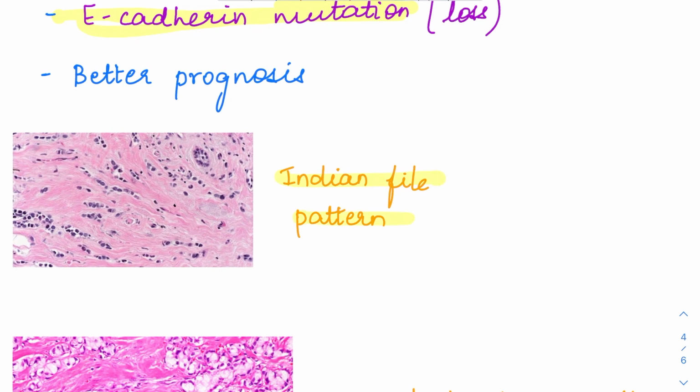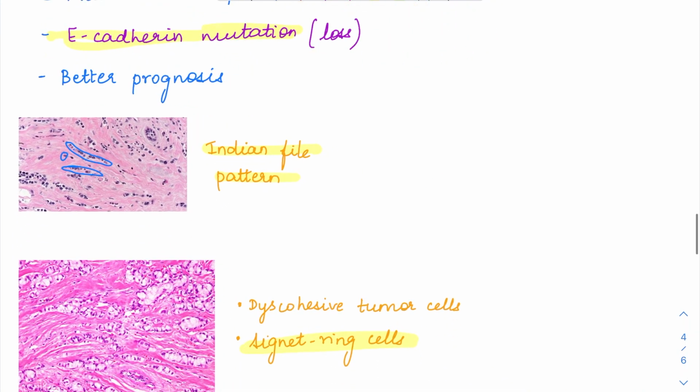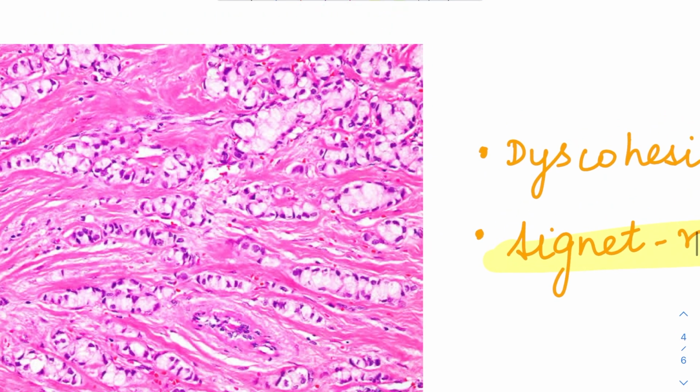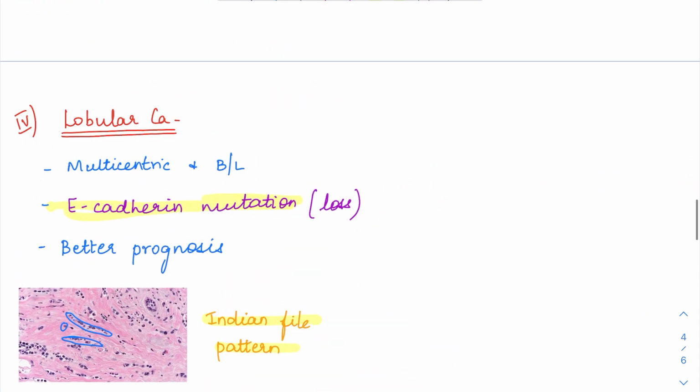So in this image, if you see, they are going to be arranged as single cells. Each of these cells is either single or arranged in a linear pattern, like a line. Like in Indian file, the army people, they go, no? So Indian file pattern or single file pattern is seen in lobular carcinoma. And here in this image, if I zoom in, can you appreciate this is the individual cell over here. The cell has a nucleus displaced to the periphery, and the rest of the cell appears clear. So this is how a signet ring cell will appear. All of these are signet ring cells. Single cells are present, and a linear pattern of these signet ring cells is also present.